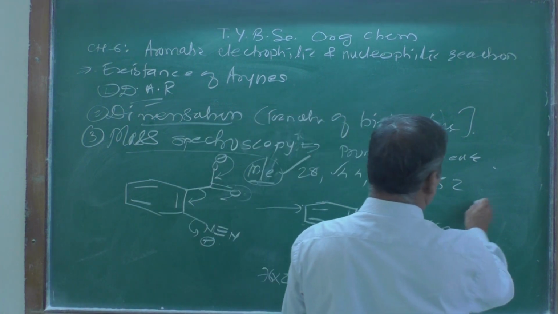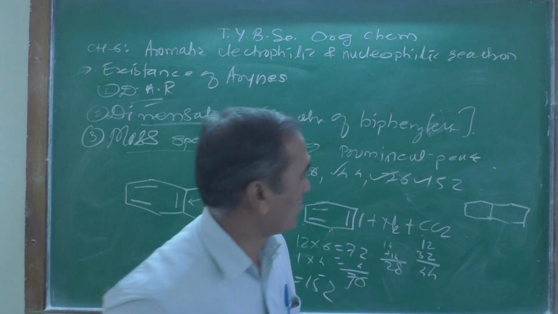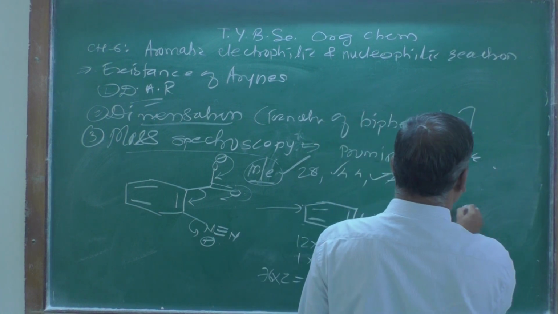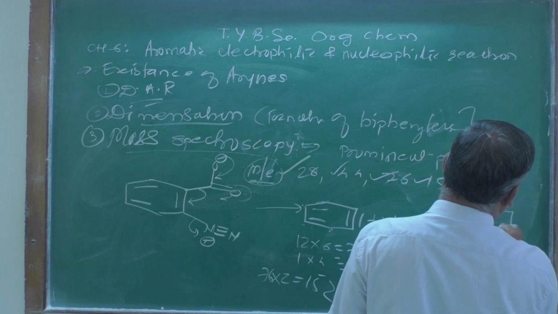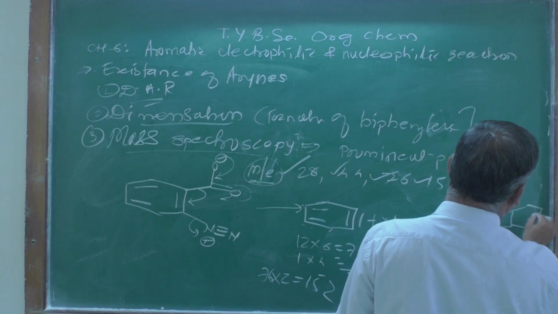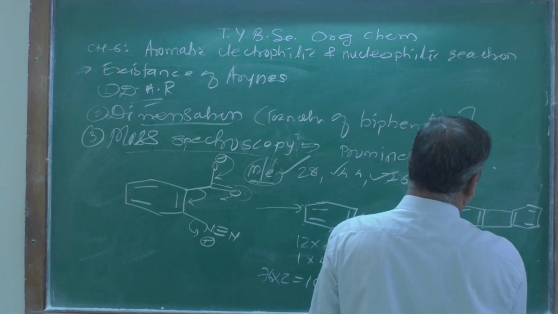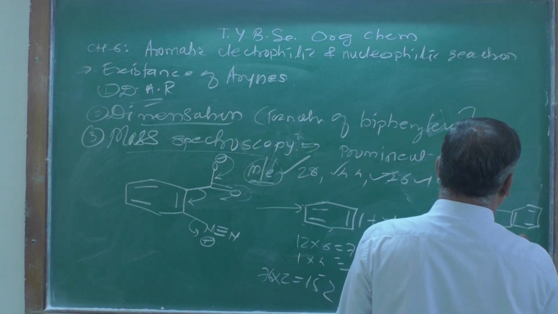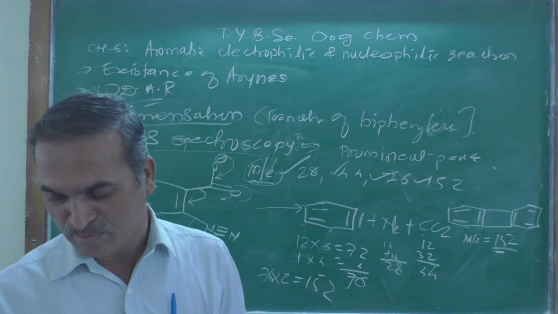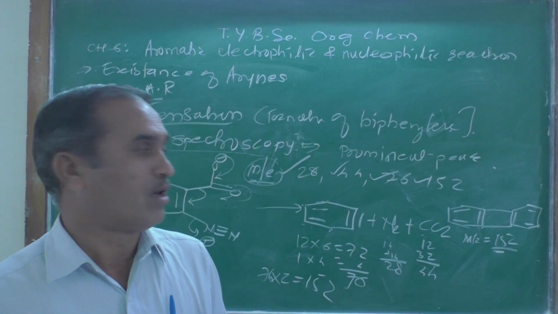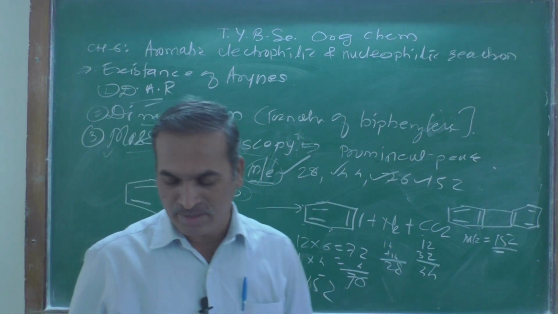That is biphenylene, as we know. They undergo self condensation, and we get this type of product, and its m/z value is found to be 152 mass units. So by using mass spectrometry, we can show the existence of the aryne intermediate.